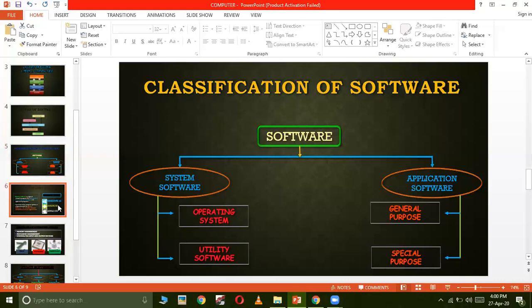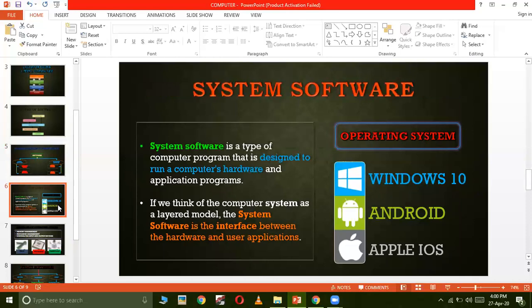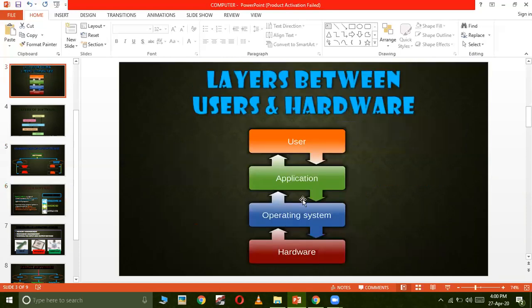Now let's see some of the most used operating systems. Before that, a small definition of system software. System software is a type of computer program that is designed to run a computer's hardware and application programs. If we think of the computer system as a layered model, the system software is the interface between the hardware and the user. As I said here, the operating system is the interface between the user, because the user is working on the application software, and then the application software is sending that signal or input to the operating system, right?